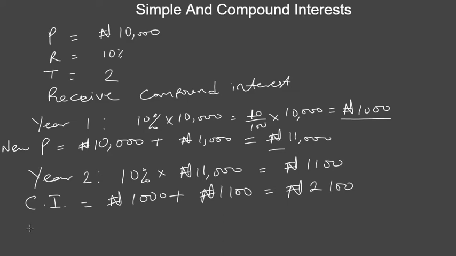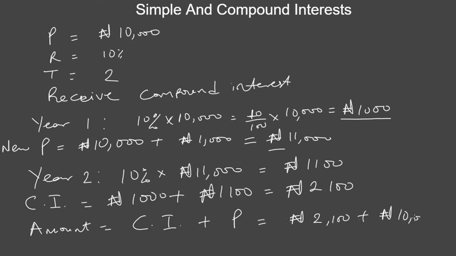Then our total amount at the end of the 2 years will be, as usual, the interest, in this case compound interest, plus the initial principal, right? So we're going to have 2,100 plus 10,000, and that will give 12,100.